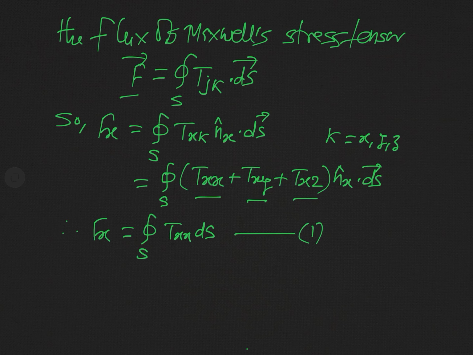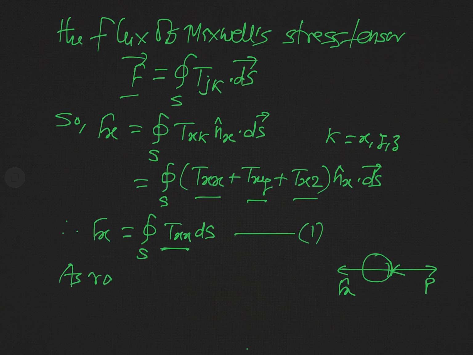Now you know the radiation pressure, which is actually the force per unit area in a direction opposite to that of the force. As we are seeing here, if we consider that radiation is falling in this direction, then the direction of force Fx is this, and so pressure will be exerted in just the opposite direction of this force, and pressure is actually the force acting on unit area normally, so it is simply equal to this component of the stress tensor.